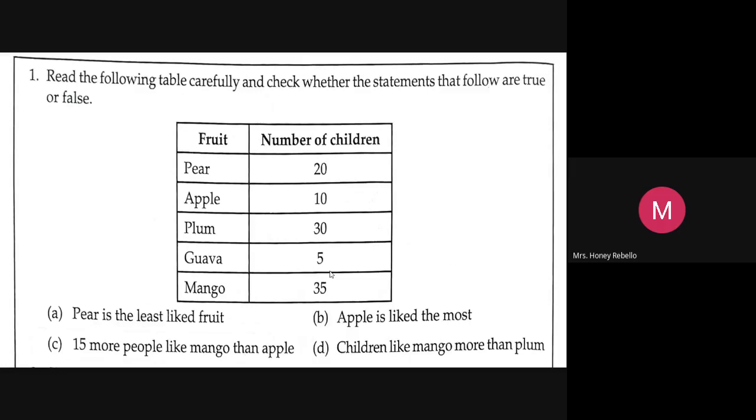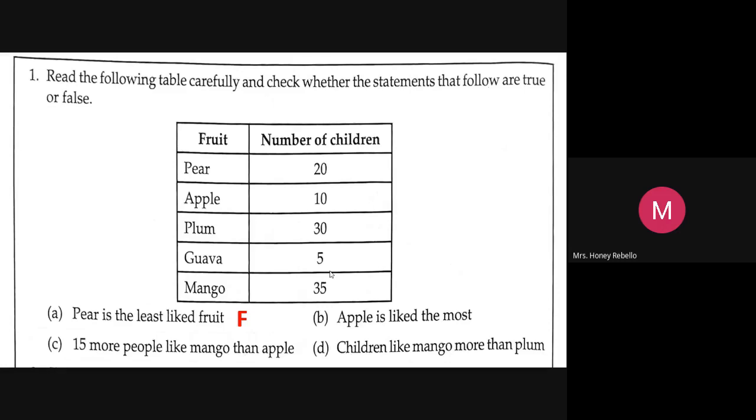False, ma'am. Now, which fruit children like the least? From the table, you tell me. Guava. Guava. Okay, guava. Now listen. Pear is the least liked fruit. So you're writing F. That means that statement is false. Very good.